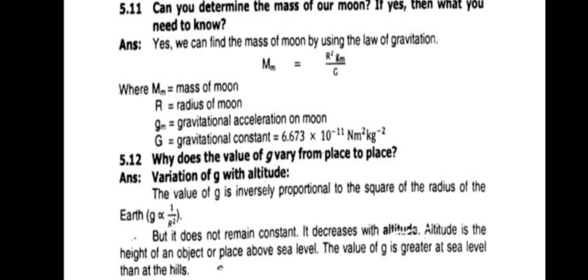Here m is the mass of the moon, r is the radius of the moon, small g is the gravitational acceleration on the moon, and the capital G is the gravitational constant.